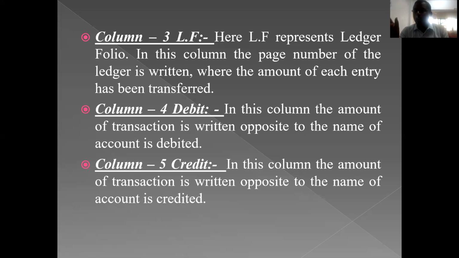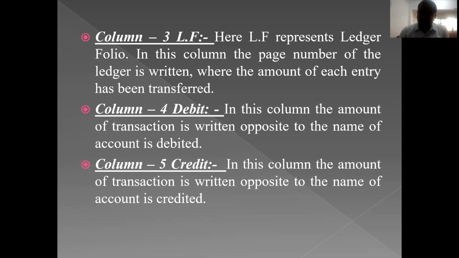Understood? So in the fourth column, in the first line, parallel to the name of the account debited, we need to write the amount. See, in the particulars column, in the first line, we write the name of the account debited. So in the fourth column, that is the debit column, we should write the amount for that particular transaction. Understood? In this column, the amount of the transaction is written opposite to the name of the account debited.